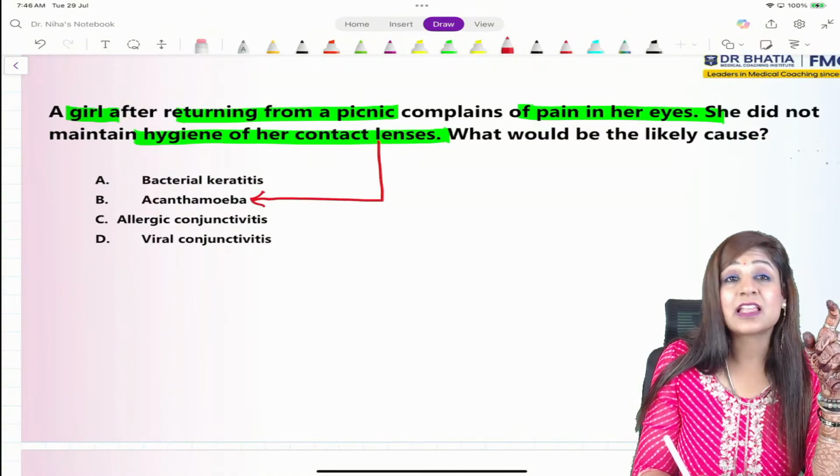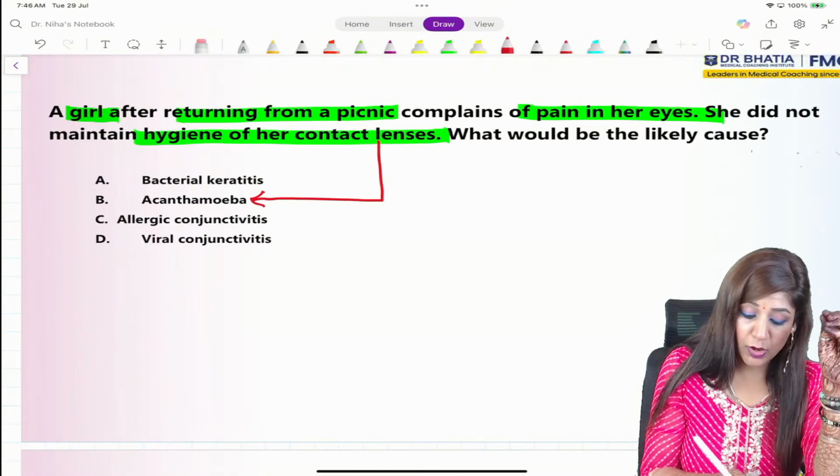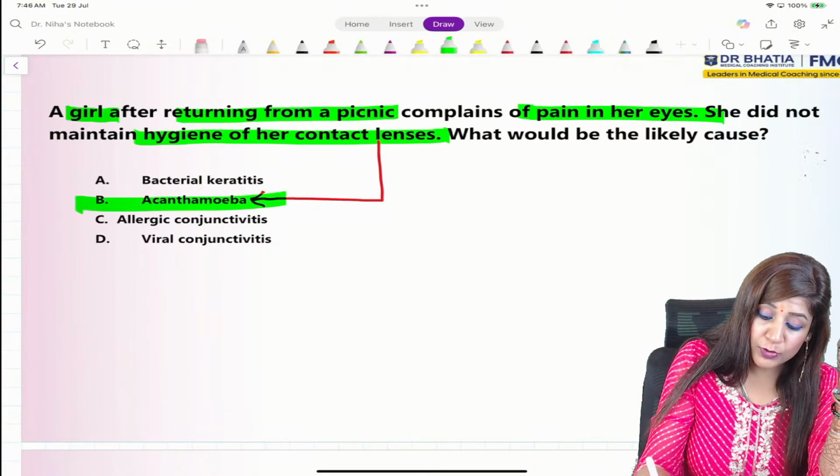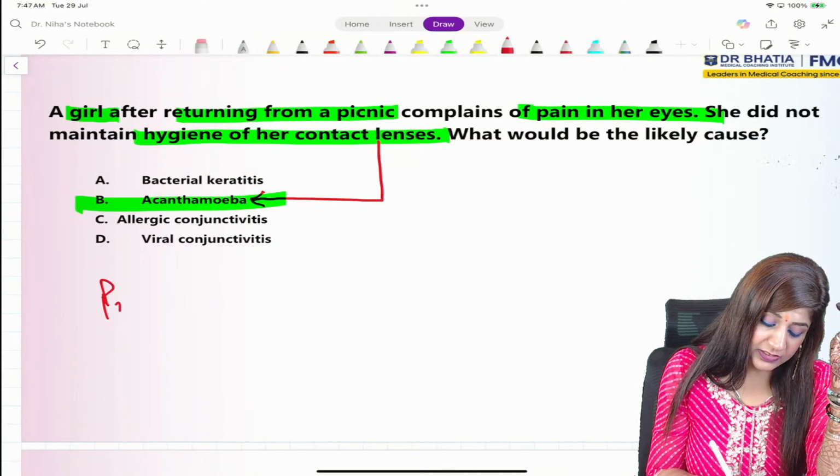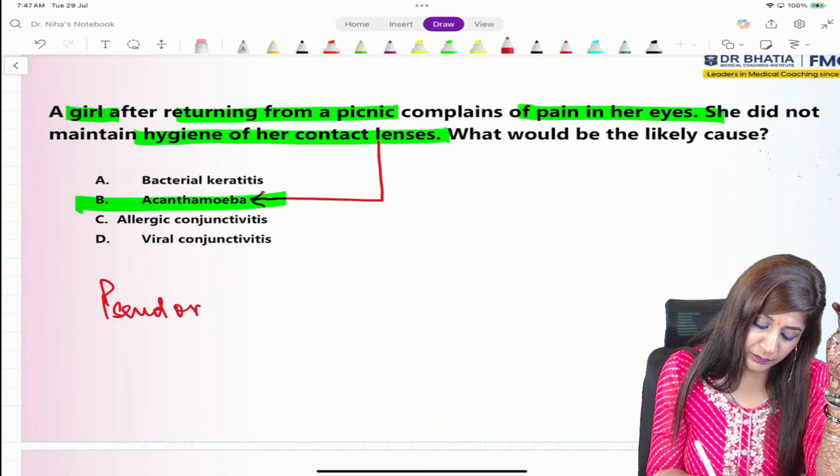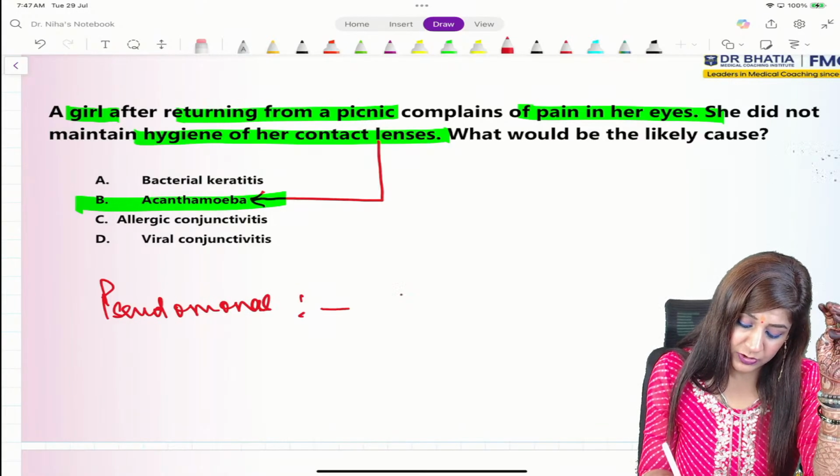But the thing is, if Pseudomonas is not there, because you know Pseudomonas is the most common infection.